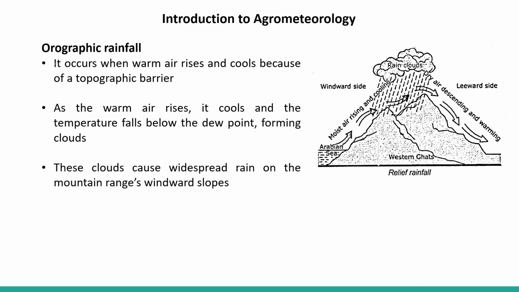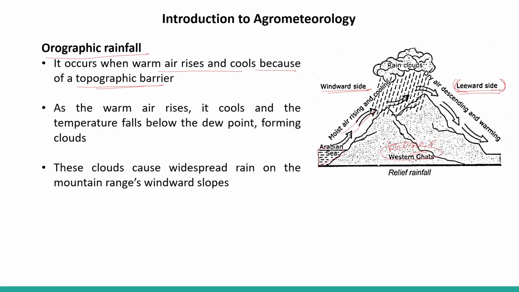Next, orographic rainfall. It occurs when warm air rises and cools because of a topographic barrier. Here we can see the Arabian Sea, with moist air rising. This is called the windward side, and the opposite to it is the Western Ghats, which is a barrier. This particular part beyond the barrier of the Western Ghats is called the leeward side.